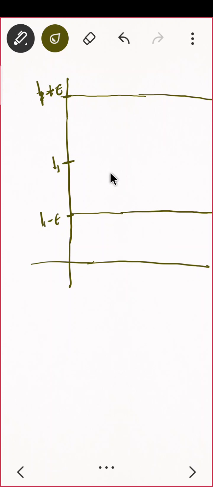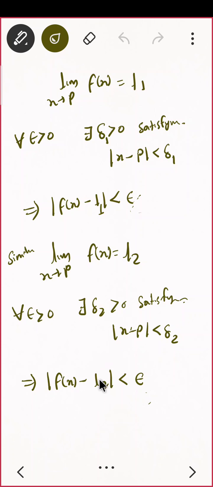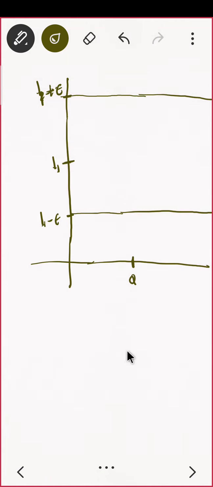Okay. Now for this epsilon band, what I have to find out? I have to find out a delta such that around this point P, I should be able to get a delta band. That is my question. I should get a delta band such that everybody is satisfying the same equation, that is |x - p| is less than delta. Sorry, it is not A, it is P. So I'll make the changes here, P. So I'll be in the delta band. That means this will be P minus delta 1, and here also P plus delta 1.